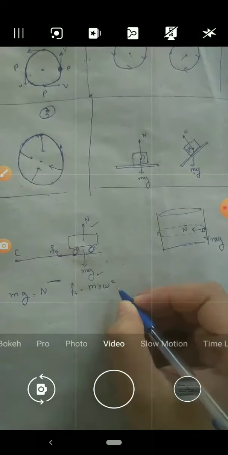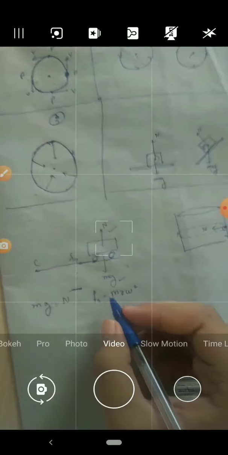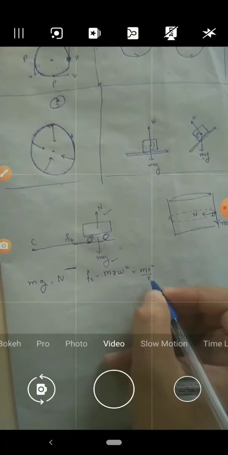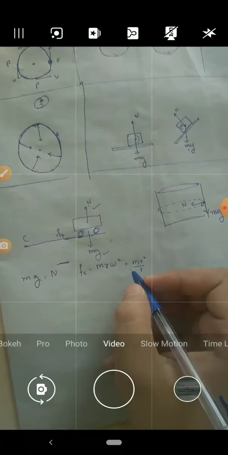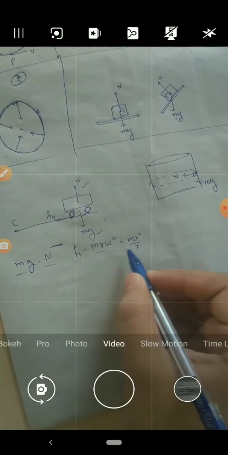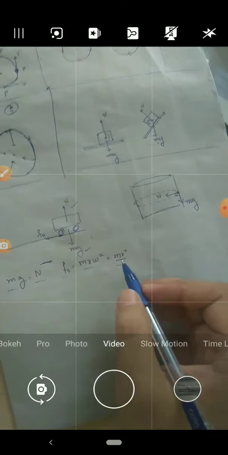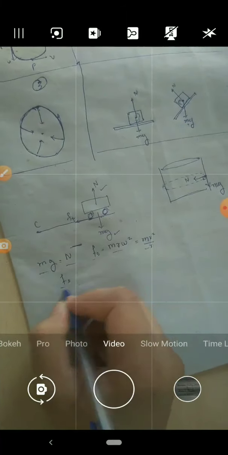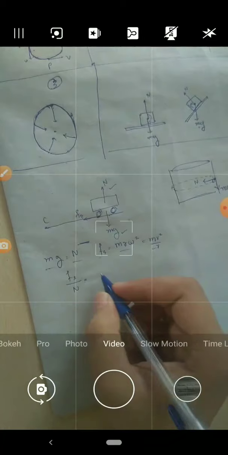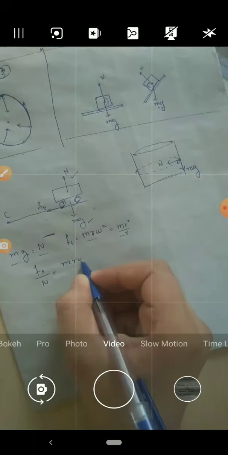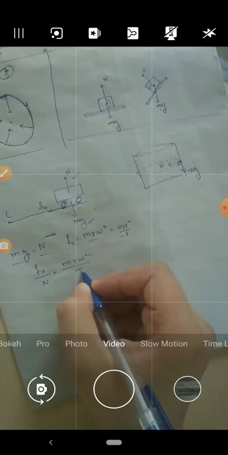This is given in magnitude as m r omega square, which can be replaced as m v square upon r. So mg equals N, and f equals m r omega square or m v square upon r, which provides us the relation: fs upon N equals m r omega square divided by mg.